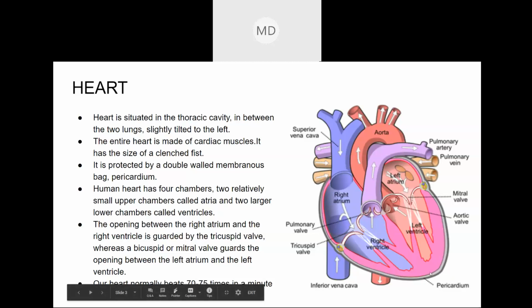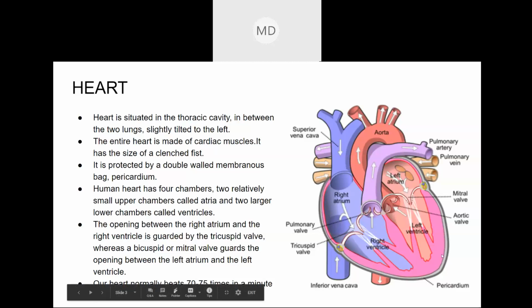It protects our heart from any damage. There are fluids inside the pericardium and it protects the heart. So this outer covering or membrane is known as the pericardium, and it has two layers.